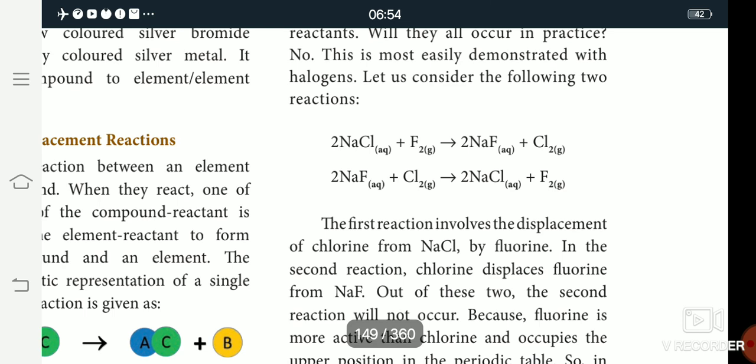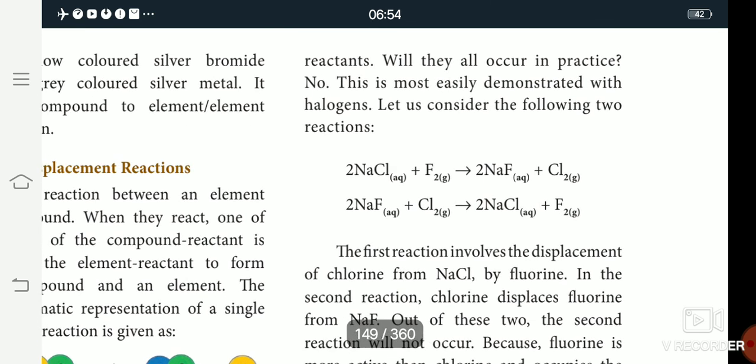In the next reaction, sodium chloride. With the same element and same compound there are different reactions. Sodium chloride reacts with fluorine to give sodium fluoride, and the element chlorine. In the next reaction, sodium fluoride reacts with chlorine to give sodium chloride and fluorine. These are two reactions. Which one is the more reactive element, fluorine or chlorine?